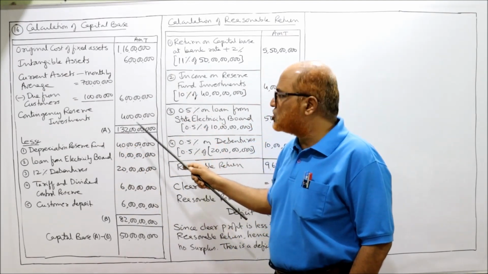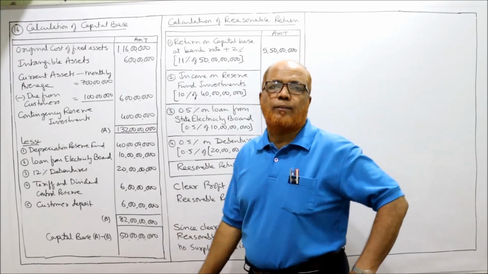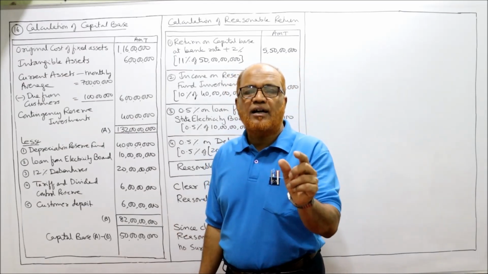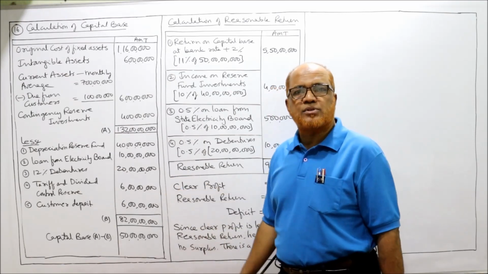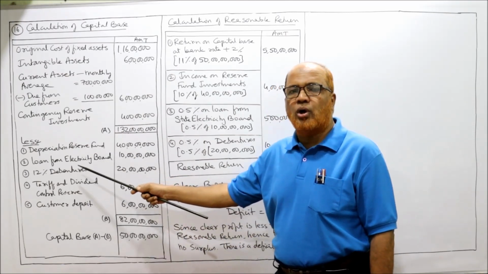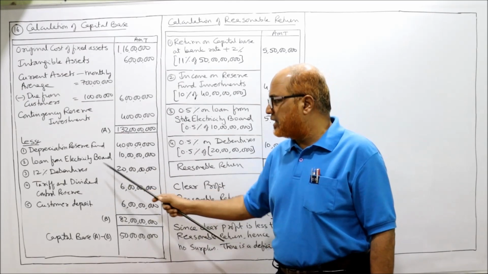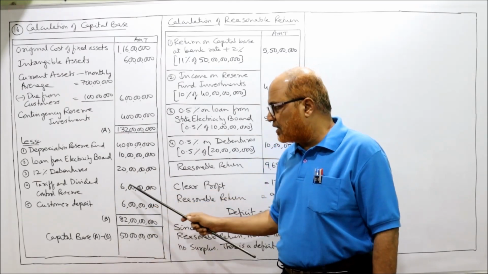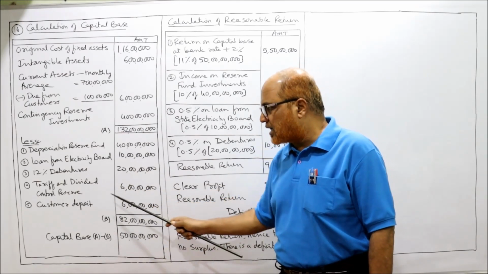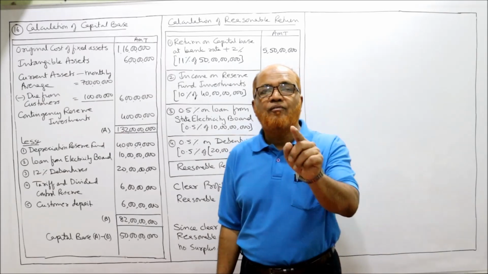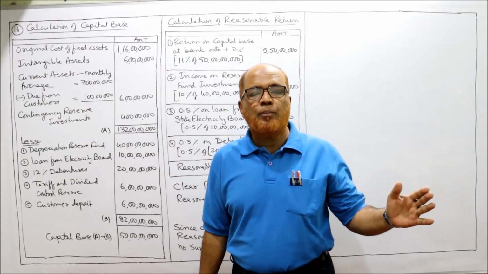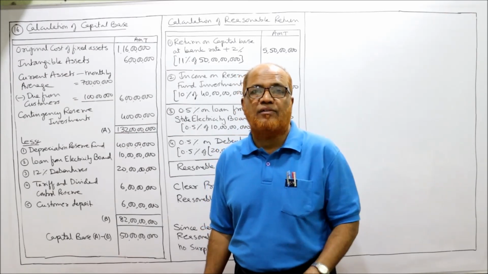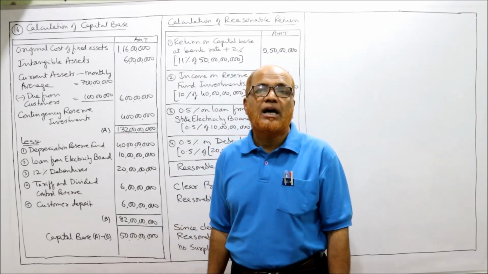Take the total of addition items, 132 crore. That is the total of addition items. Deduction items: depreciation 40 crore, loan from electricity board 10 crore, debentures 20 crore, tariff and dividend control reserve 6 crore, and customer deposit 6 crore. We don't have development reserve. In all the previous problems we were having development reserve, but here we don't have any development reserve.